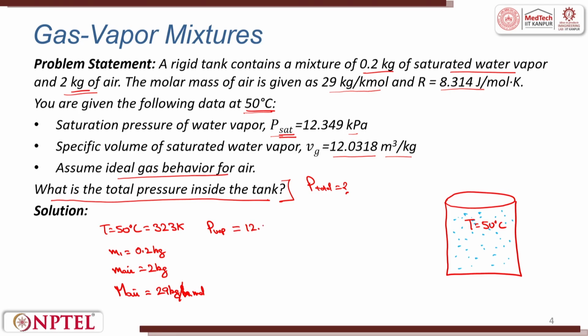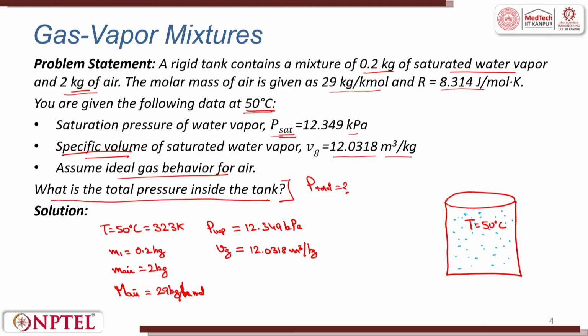It is 12.349 kilopascal, and the specific volume, that is Vg, with v small here always because this is specific volume. For the regular volume we use capital V. For the specific volume, small v is given, which is 12.0318 meter cube per kg.